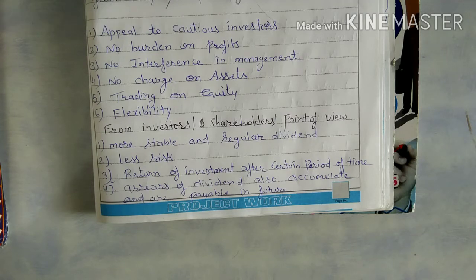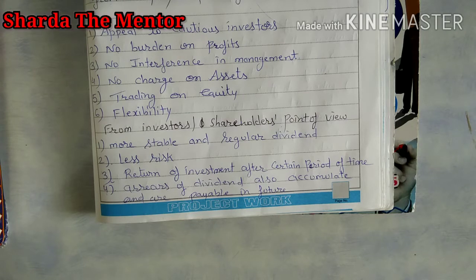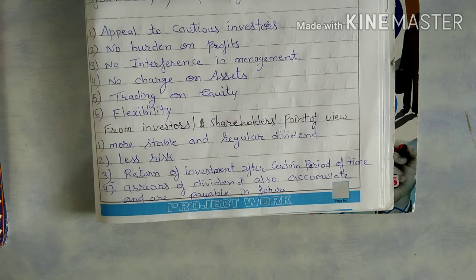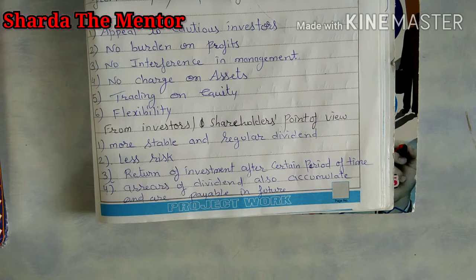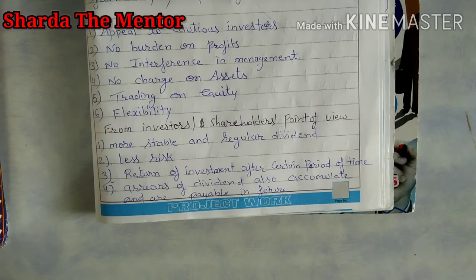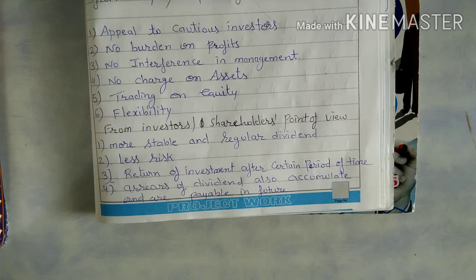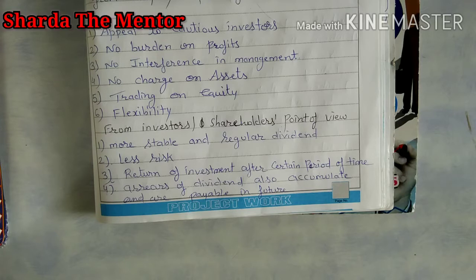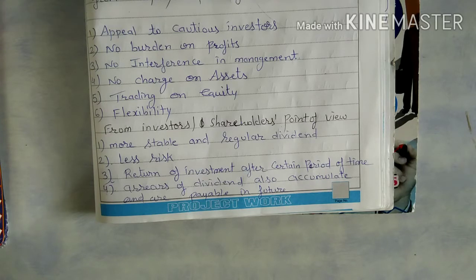It means the presence of preference shareholders will sometimes increase the return of the equity shareholder, because they get a fixed rate of dividend, and whatever profit remains will be distributed to the equity shareholders. That is called trading on equity.